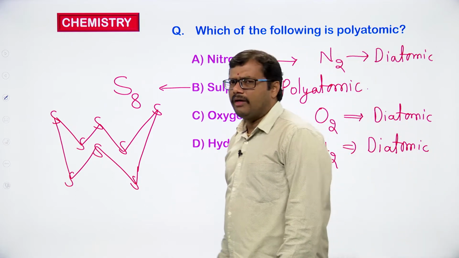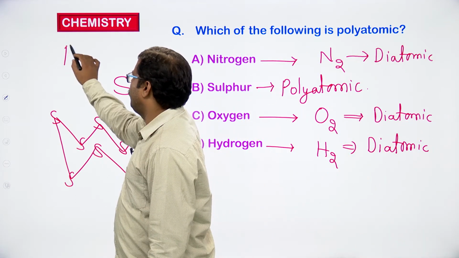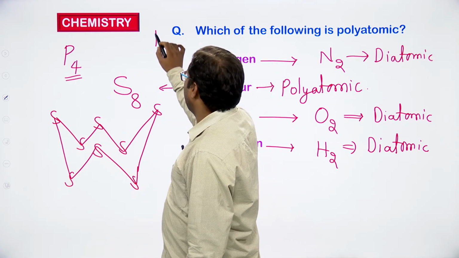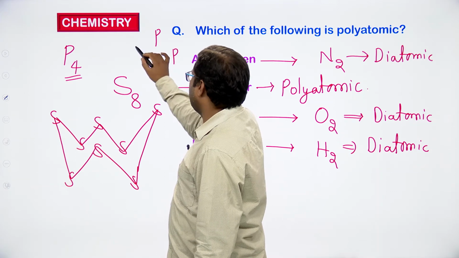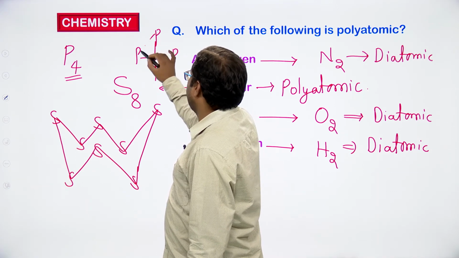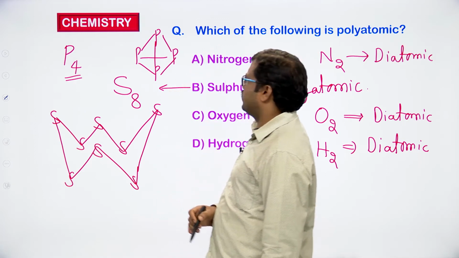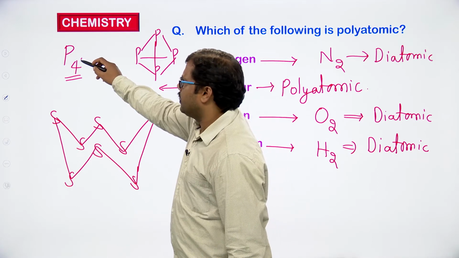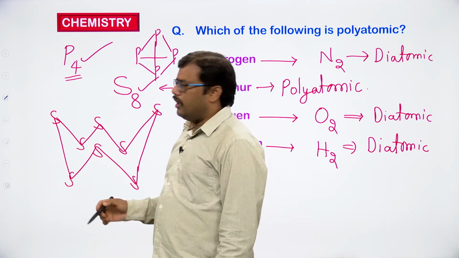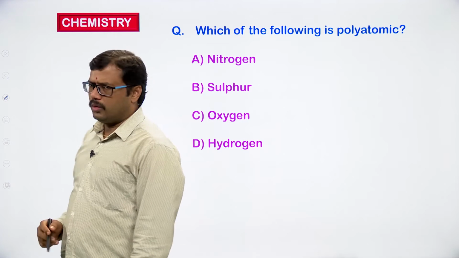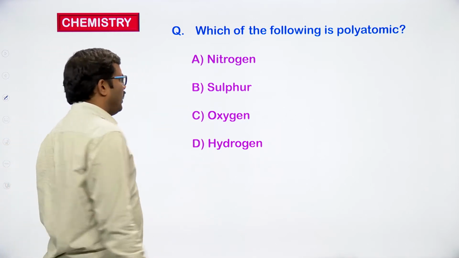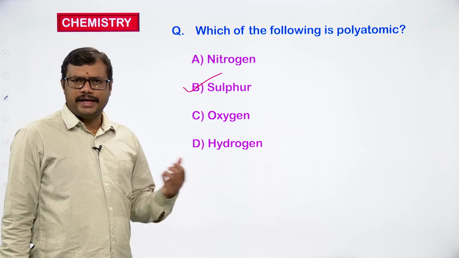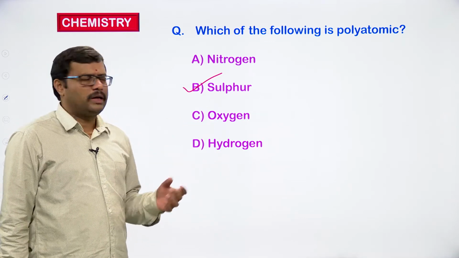One more example of a polyatomic molecule is phosphorus. Phosphorus in nature exists as P4. So 4 phosphorus atoms are present in the form of a tetrahedron, all 4 connected. So phosphorus is polyatomic, sulfur is also a polyatomic molecule. So in nature, which of the following is polyatomic? Sulfur is polyatomic. It exists in nature as the S8 molecule.